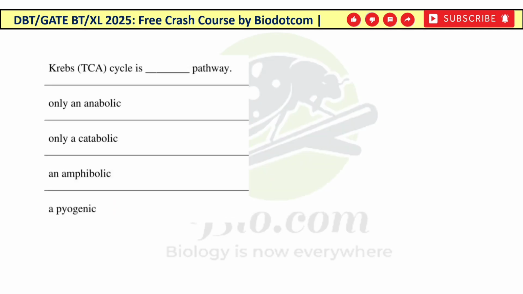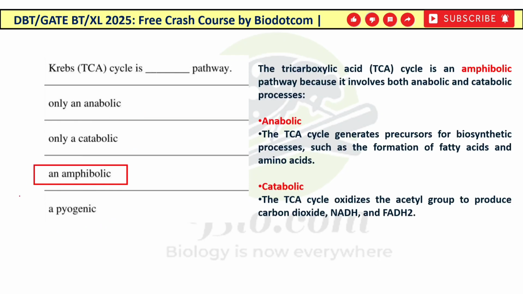अगर हम लोग बात करें Krebs cycle की, so in this Krebs cycle like TCA is a dash pathway. Tricarboxylic acid cycle is a dash pathway: anabolic, catabolic, amphibolic or pyogenic. So you can see if a pathway has both catabolic and anabolic phase, it is known as amphibolic. So the right answer for this question is amphibolic. TCA is an amphibolic pathway because it has both anabolism as well as catabolism.